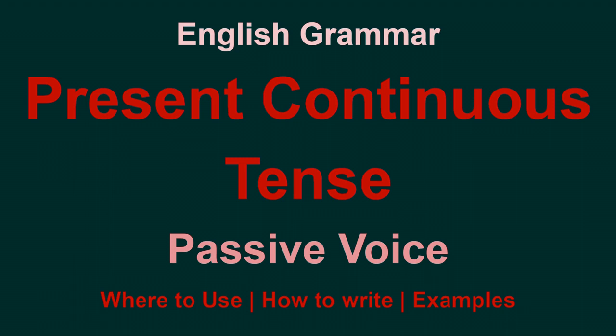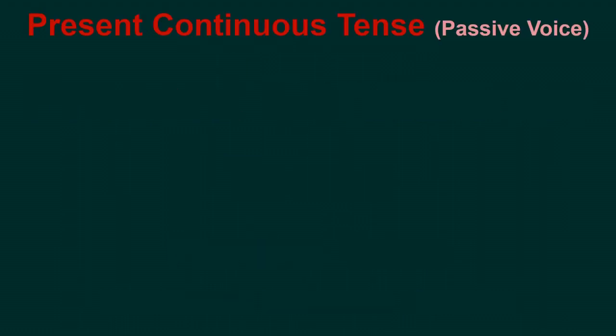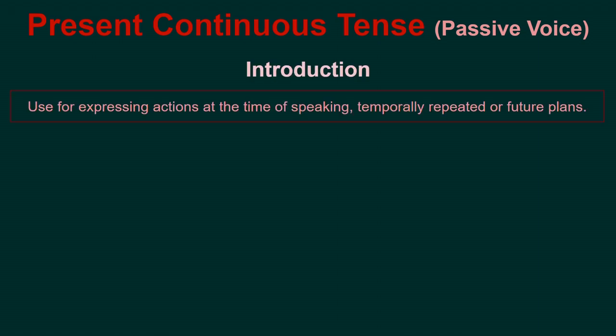Present continuous tense, passive voice. Where to use, how to write. Examples. Present continuous tense, passive voice. Introduction. Used for expressing actions at the time of speaking, or temporary repeated actions, or future plans.